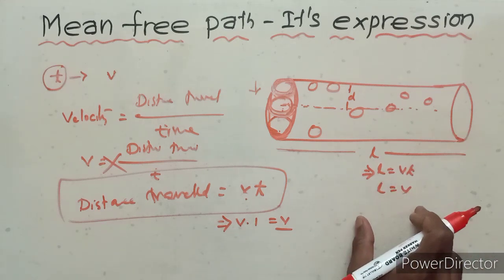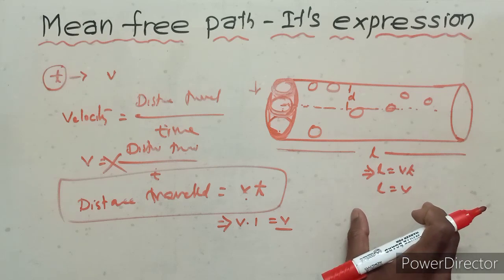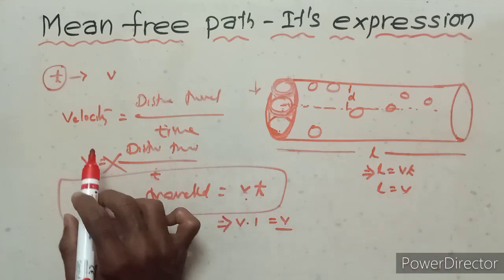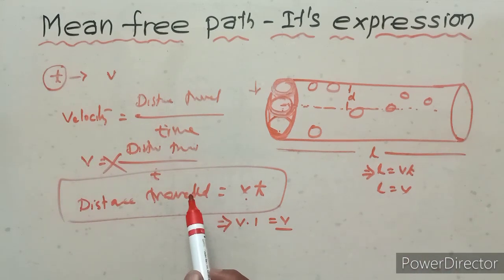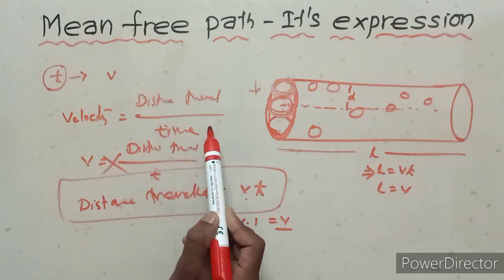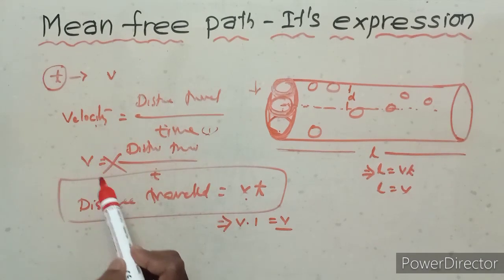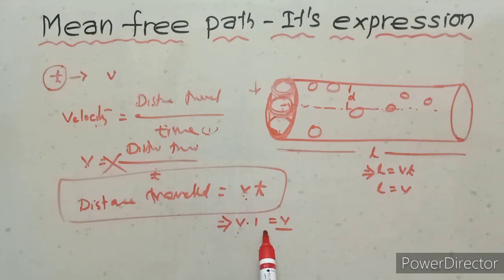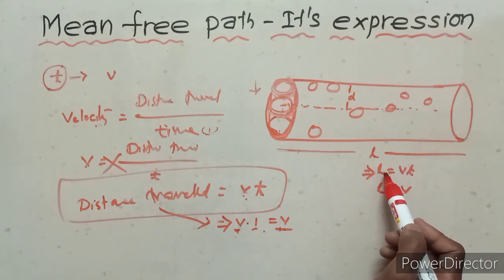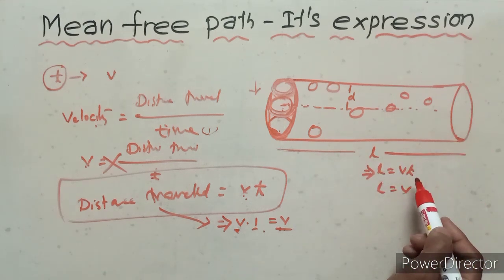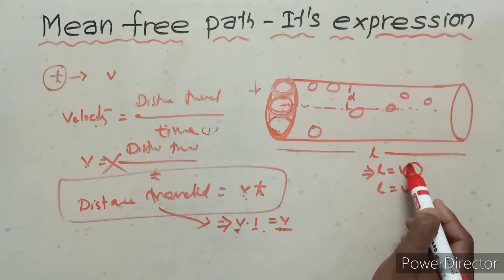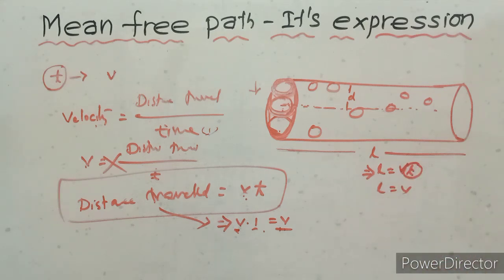Length equals v, but here the condition is 1 second. The distance traveled by the molecule per 1 second is 1 into v, which equals v. So the distance traveled equals the length of the cylinder, because here t is 1 second.